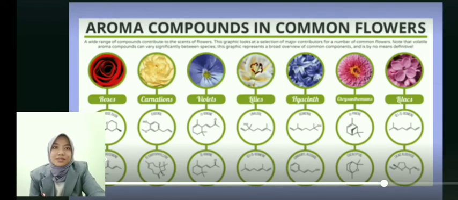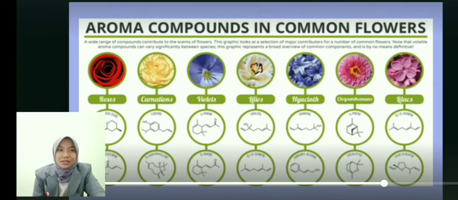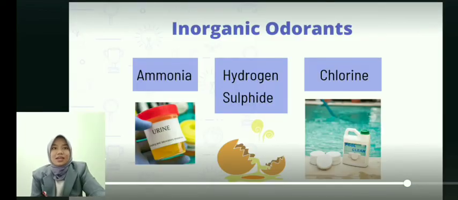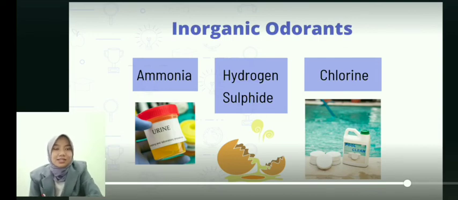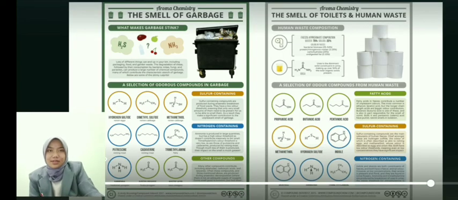And there are some types of aroma compounds in common flowers. And then I found that the inorganic odorants are just these three compounds. There are ammonia, which smells like urine, and hydrogen sulfide smells like rotten eggs, and chlorine smells like a swimming pool.